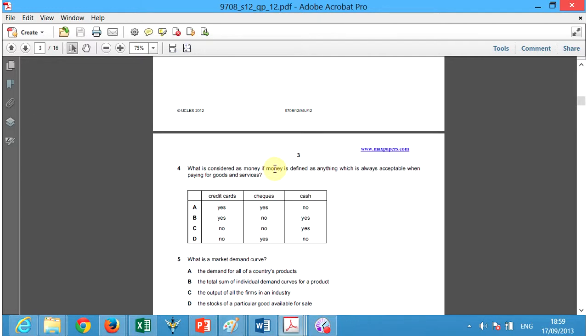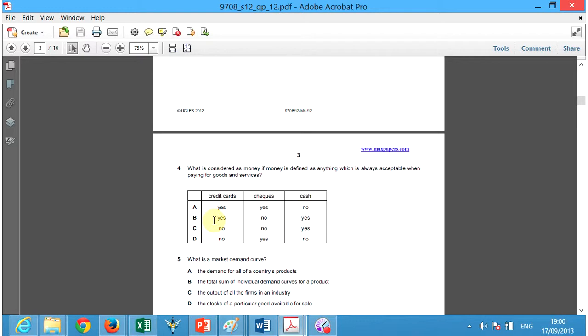So that's money. These things, credit cards, checks, and cash, are 3 different types of things that we use in society to pay for things, to use the medium of exchange. So here, they're linked to money. But only one of these is considered as money if money is defined as anything which is acceptable when paying for goods and services. So when paying for goods and services, the answer A, credit cards. Yes, yes, no. Well, we pay for goods and services all the time with cash. So A isn't correct.